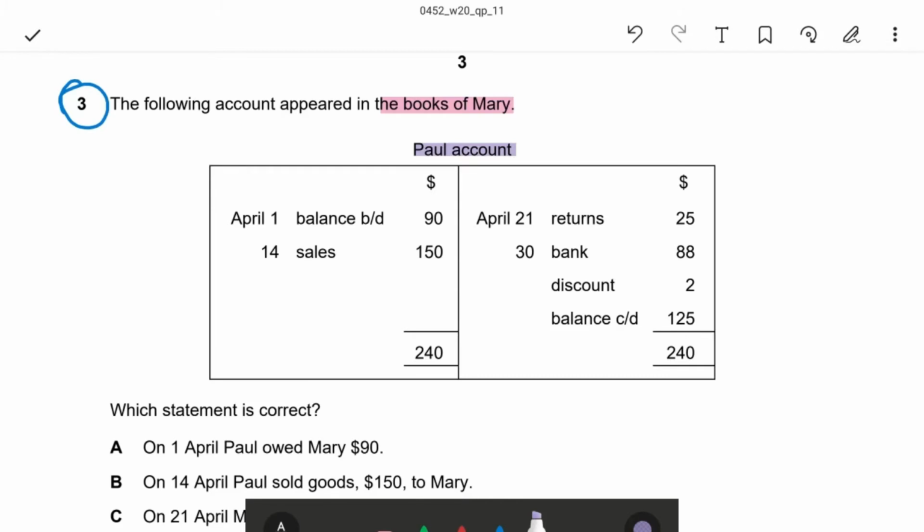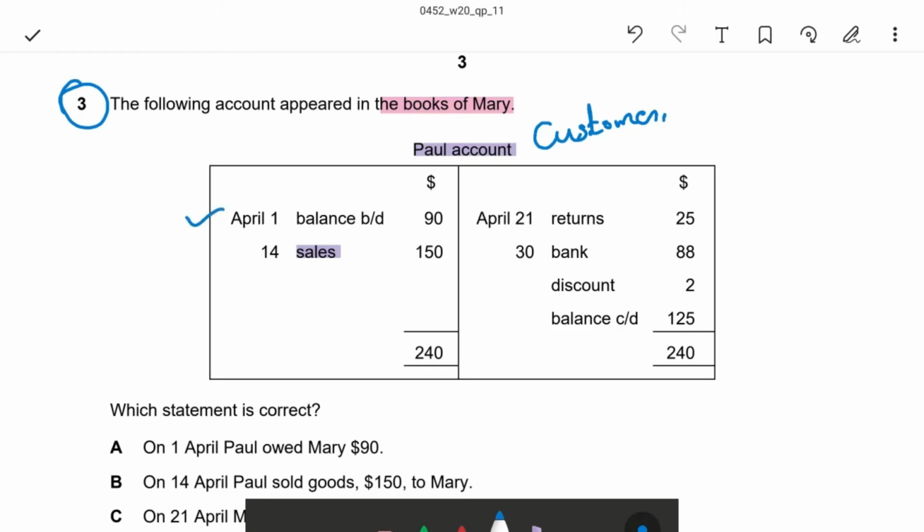Debtor or creditor, accounts receivable or payable? Balance brought down, sales. Sales means Mary's sales to Paul. So Paul must be a customer. So balance brought down, Paul is owing money to Mary.